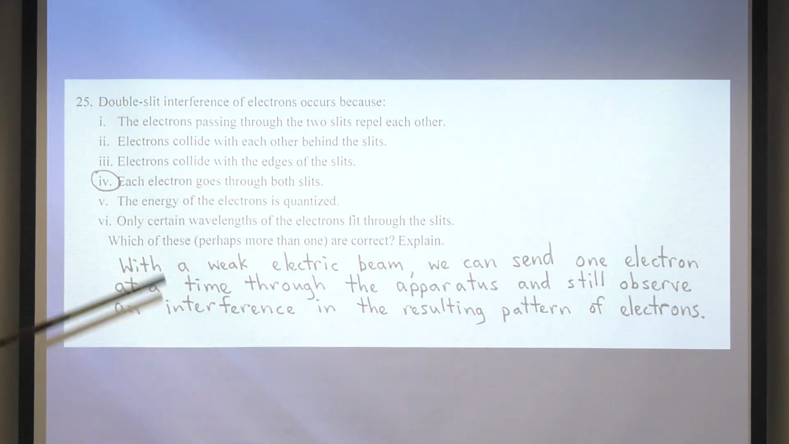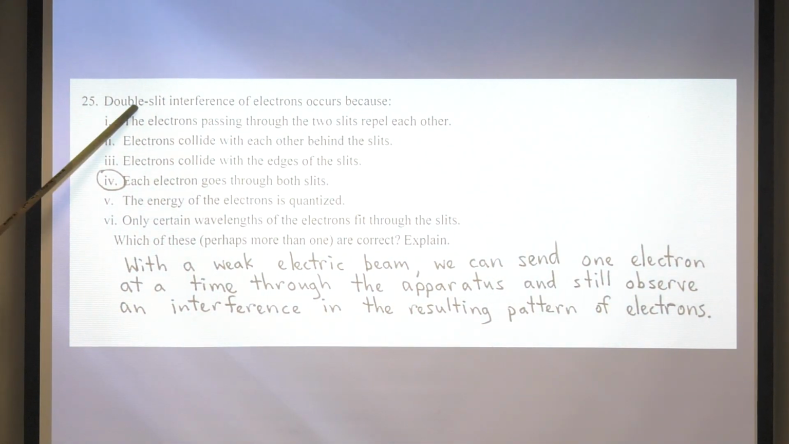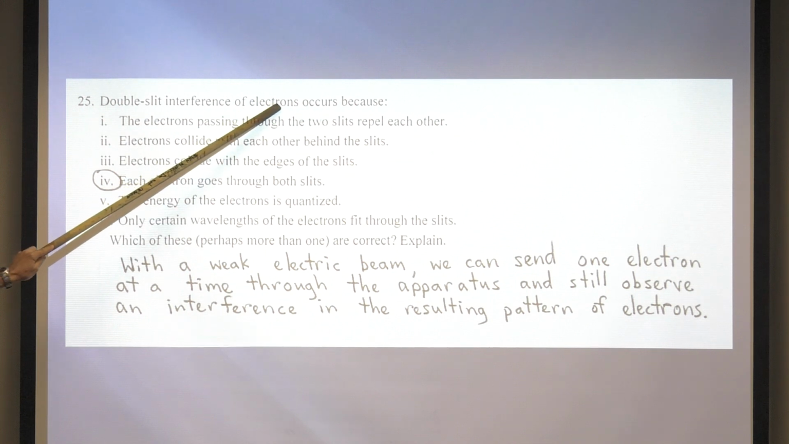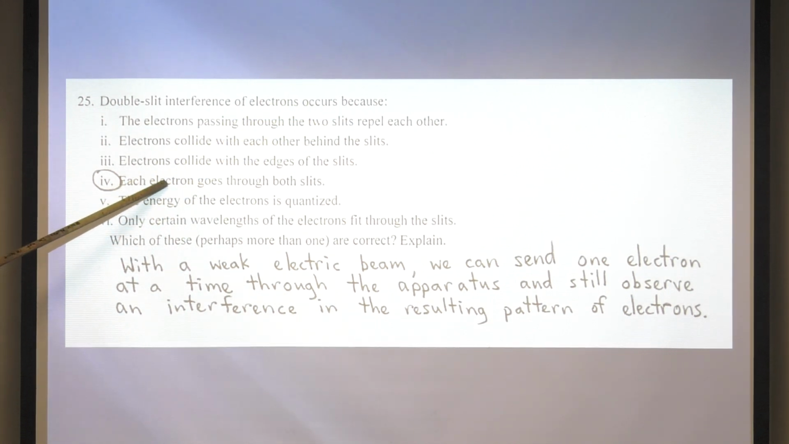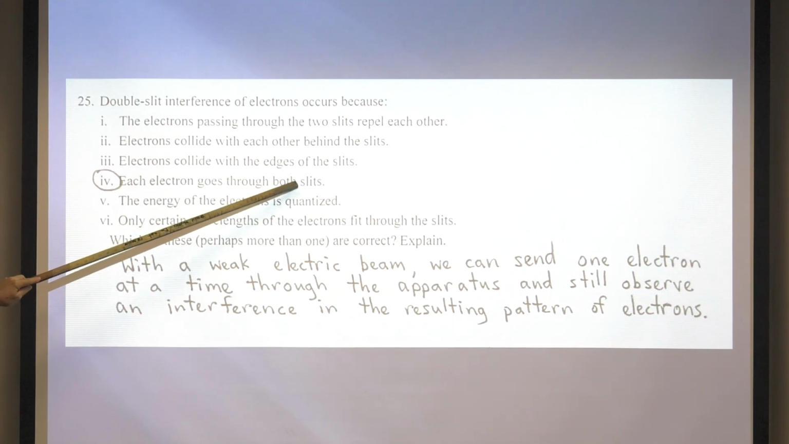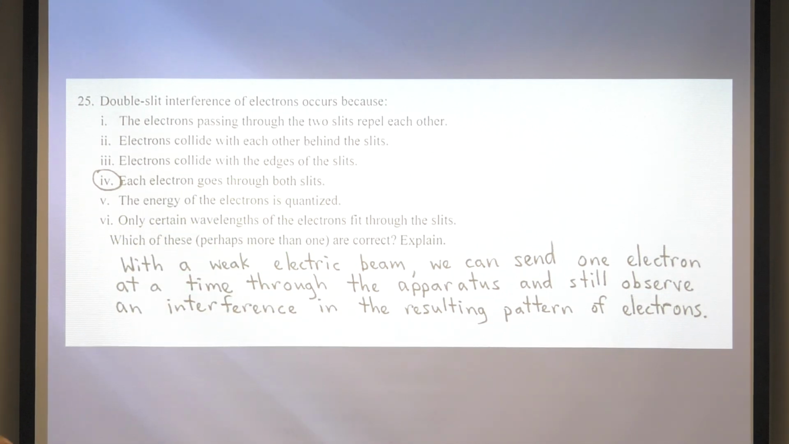And I already gave you the answer, so you don't have to vote. Okay, double slit interference of electrons occurs because each electron goes through both slits. That's the correct answer. Now you're probably saying to yourself, well, that's insane. How can a single electron go through both slits? Well, on the other hand, the electron acts like a wave. So in order to get interference, the wave has to go through both slits. So that's basically equivalent to saying that the electron goes through both slits.